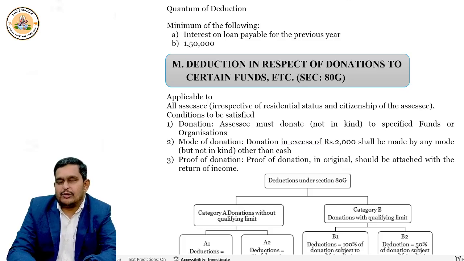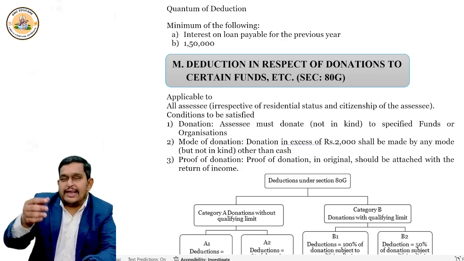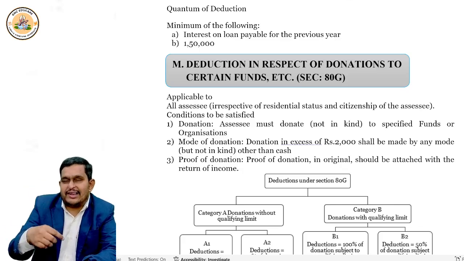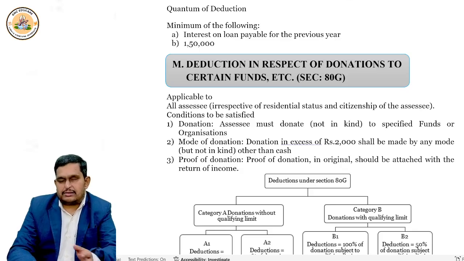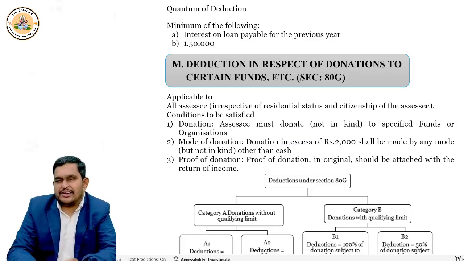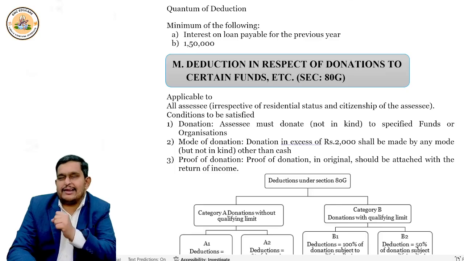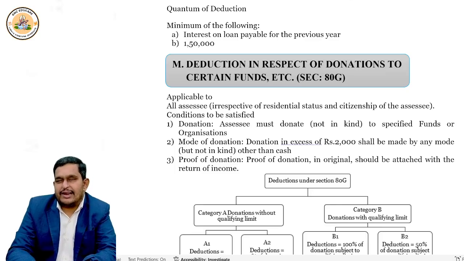Now, when you give donation, you should take the certificate from that institution. If you take the certificate, along with your return of income you can submit that certificate so that you can claim deduction under 80G.